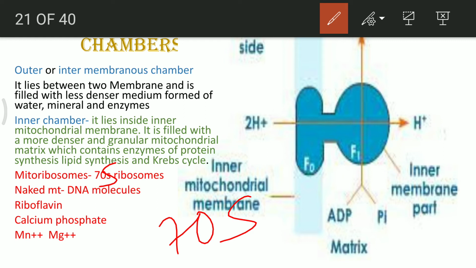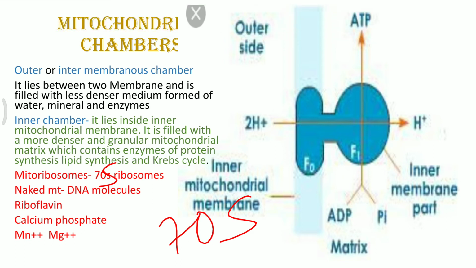And 70S is the sedimentation coefficient of the mitoribosomes present in the mitochondria. The mitochondria also consist of their own DNA, which is known as mitochondrial DNA, and it is dispersed in the cell. It is also said, as well as proved, that we all get our mitochondria from our mothers, and there is no contribution from the sperm for the mitochondria.